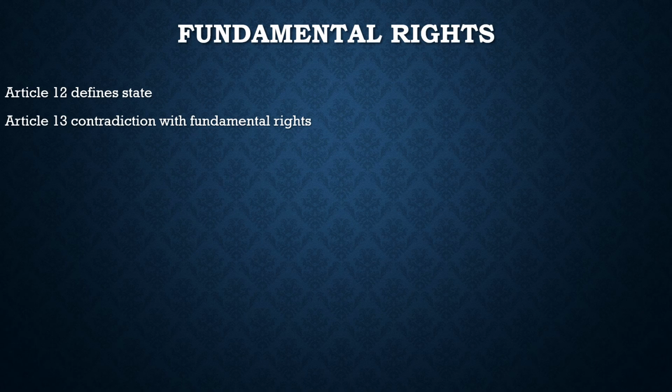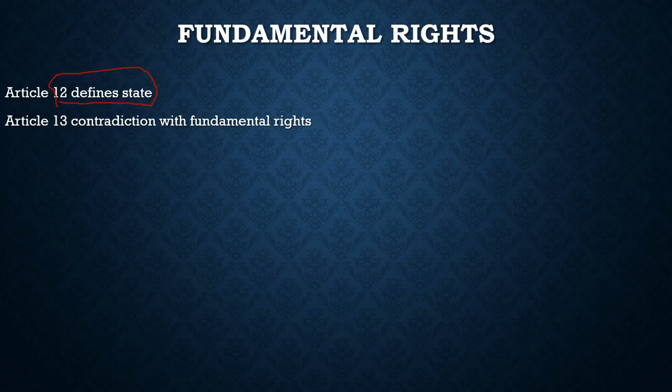So this was about Article 12. It talks about the definition of the state. In Article 12 particularly, the term state includes the government and Parliament of India, the government and the legislature of each of the states, and all local or other authorities within the territory of India or under the control of the government of India. They all come under the definition of state, but the judiciary does not. You cannot file a case against the judiciary, you cannot go against the Supreme Court itself.